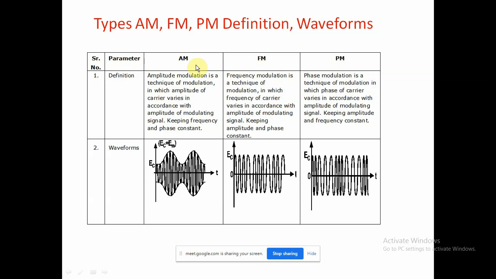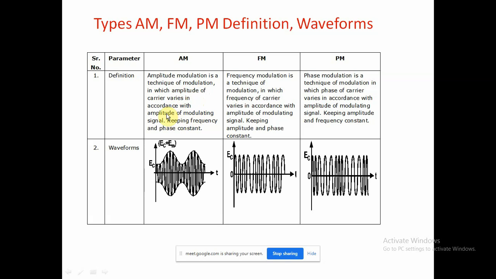What is the definition of amplitude modulation? We will get that definition and then check the waveform. Amplitude modulation is a technique of modulation in which the amplitude of the carrier varies in accordance with the amplitude of the modulating signal.